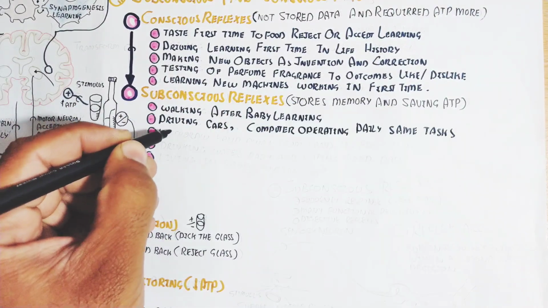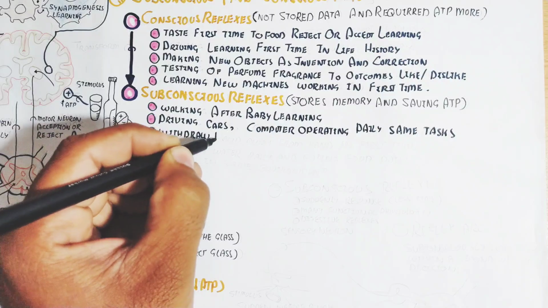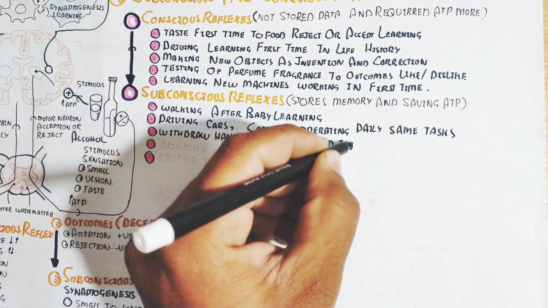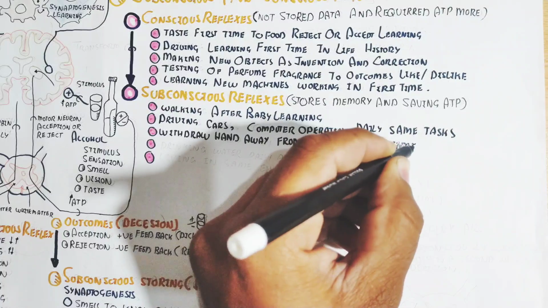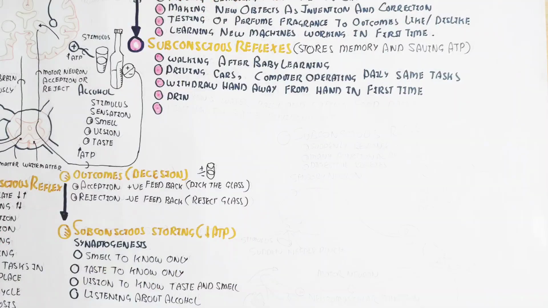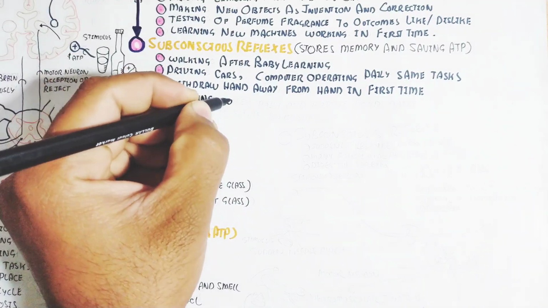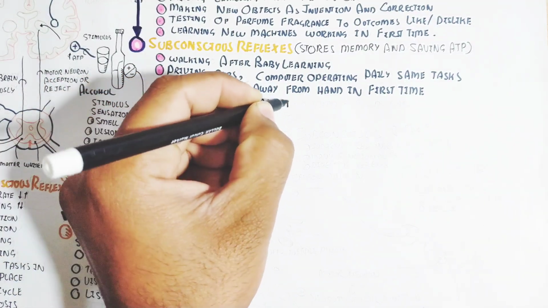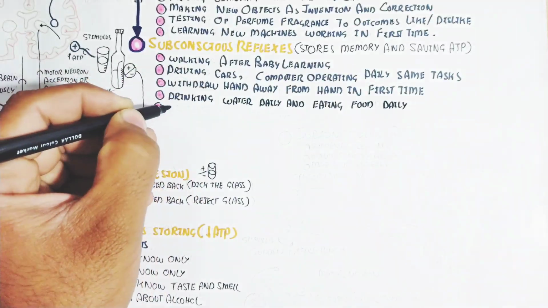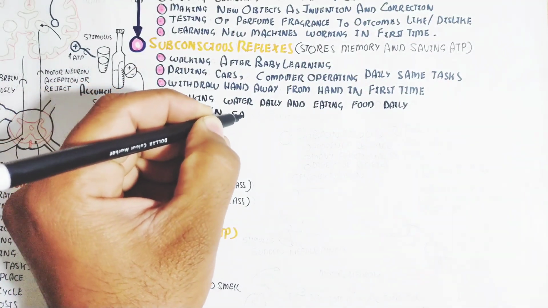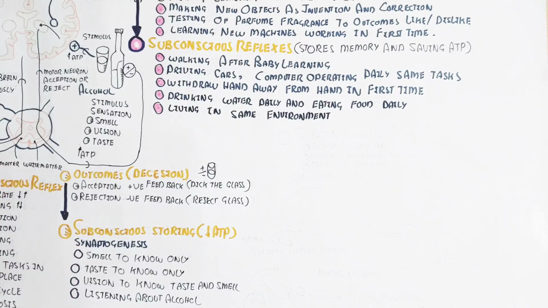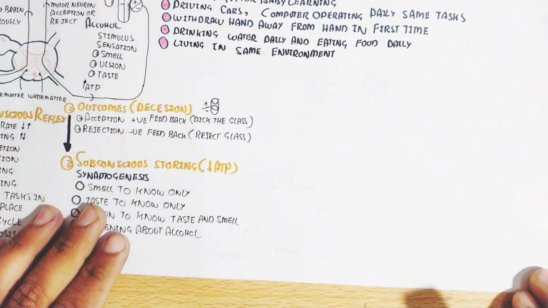Walking after a baby learns requires too much energy for the learning, but after this, subconscious brain activation leads to doing it without learning. You can wake up early in the morning to walk without learning. Driving cars and operating computers, the same daily tasks, drinking water daily, eating food daily, and living in the same environment. So some subconscious activity will be performed the first time.